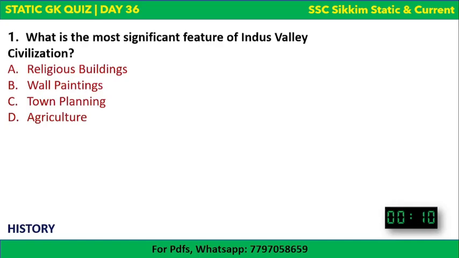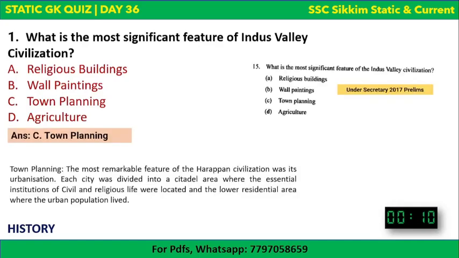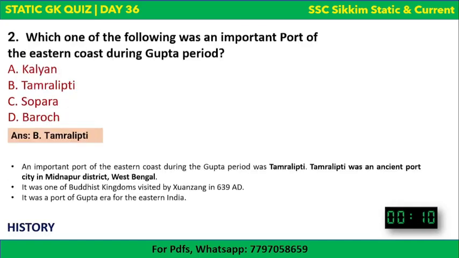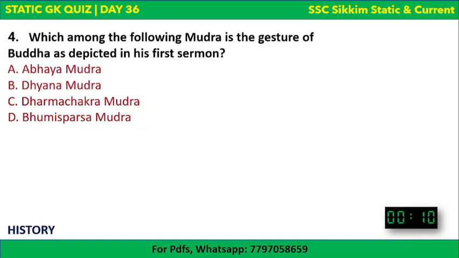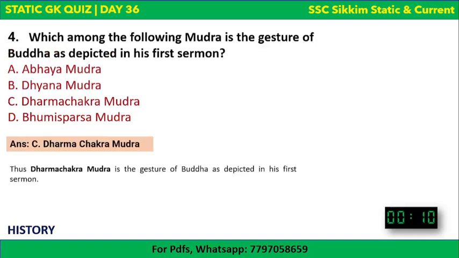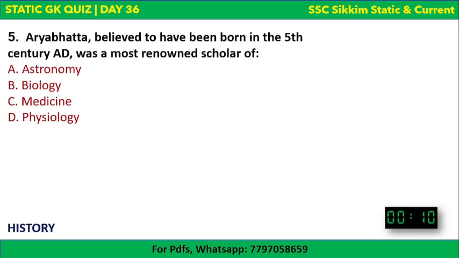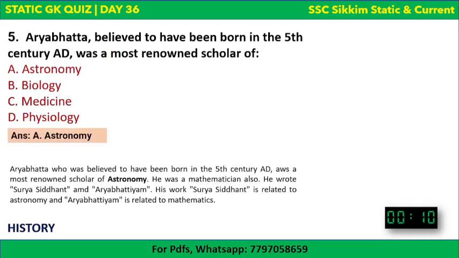So we saw that the most significant feature of Indus Valley civilization was town planning, and the important port of the eastern coast during Gupta period was Tamralipti, and the temple of Konark was built by King Narasimhadeva I of Eastern Ganga. We saw that Dharmachakra Mudra was the gesture of Buddha as depicted in his first sermon. Aryabhatta is an astronomer as well as mathematician. Surya Siddhant is a book on astronomy, and Aryabhattam is a book on mathematics written by Aryabhatta.